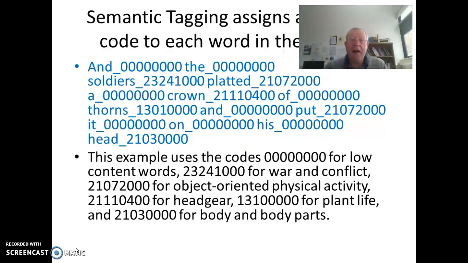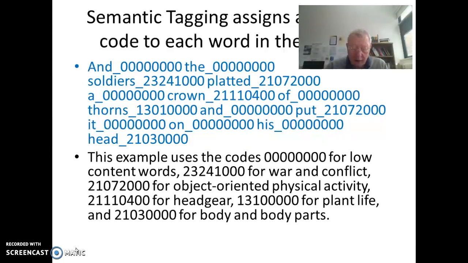So words like and, the and of have grammatical function, they're called function words, but it's the words like soldiers and crown and plaited which have 8 digits of non-zero codes. And we can see that the special code for soldiers, which reflects its content, refers to war and conflict. The code for plaited refers to object-oriented physical activity.